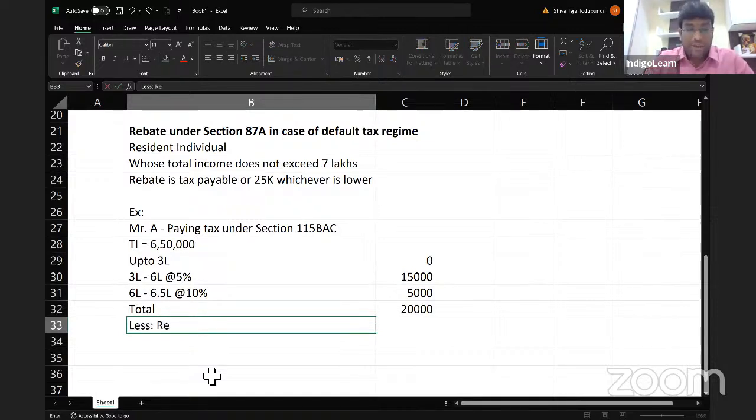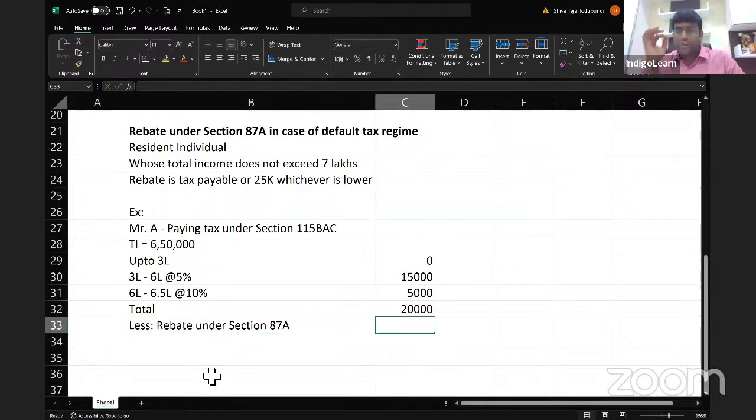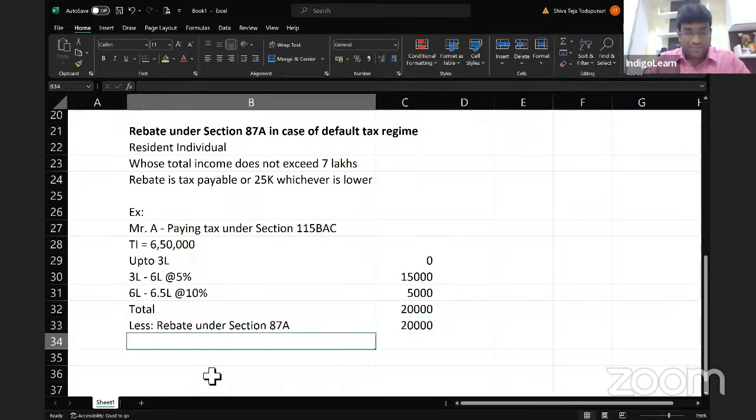But we can take something called rebate under section 87A. Because in case of default tax regime, rebate is allowed to a resident individual whose total income does not exceed 7 lakh rupees. And the rebate is tax payable or 25,000, whichever is lower. That means the rebate I will get is 20,000.